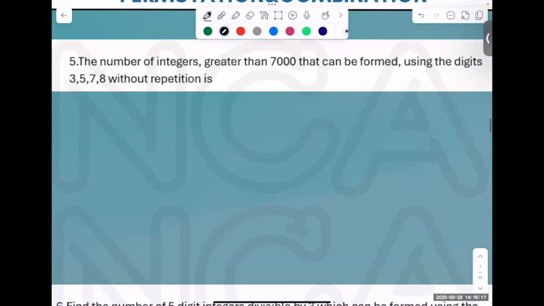Okay. The number of integers greater than 7,000 that can be formed using the digits 3, 5, 7, 8 without repetition. Simple question. You have only 4 digits. I can only choose these 3, 5, 7, 8 without repetition.